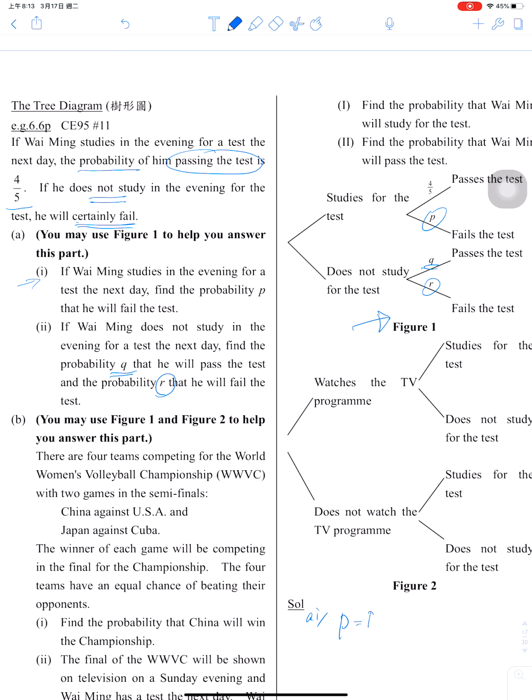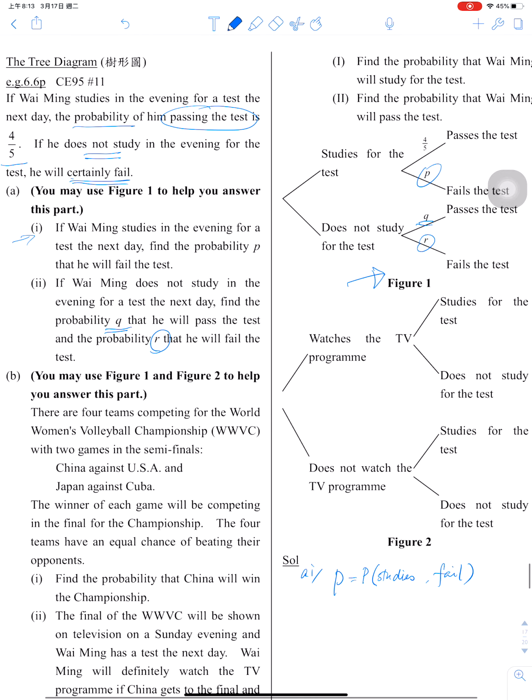P is the probability of study and fail. Here it told you he passes the test if he studies. So this one equals 1 minus 4/5. So this one equals 1/5, right?